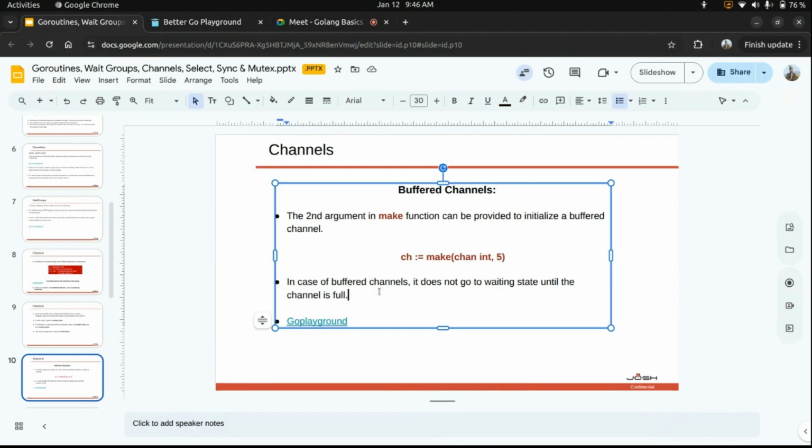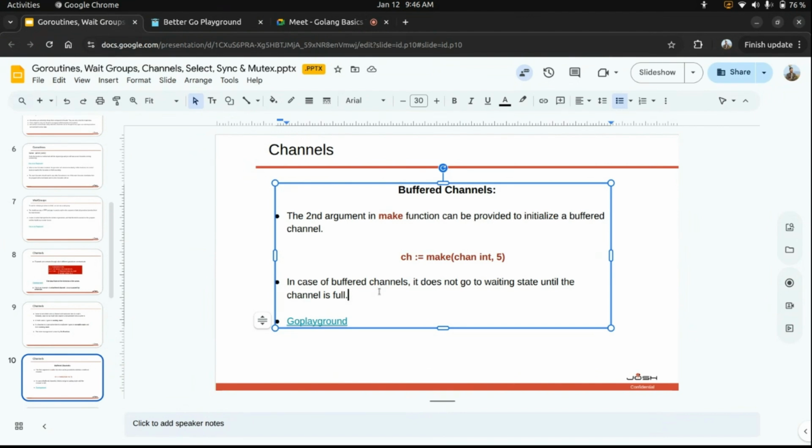In the case of buffered channels, it does not go into a waiting state until the channel is full. In the unbuffered channel, whenever we wrote a Boolean value into a channel, it got blocked immediately because it does not have a buffer to hold another value. So we cannot write again into that channel until someone tries to read from it.